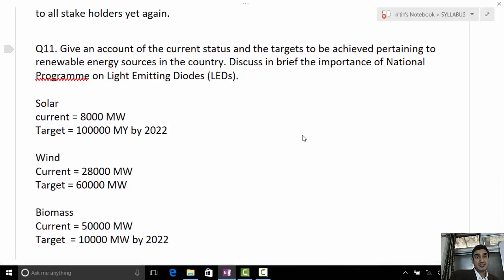Regarding the National Program on Light Emitting Diodes (LED), you might have heard about DELP, the Ujala scheme. It is for domestic efficient lighting as well as for street lighting. So you can write both, and you know the importance of using LEDs.